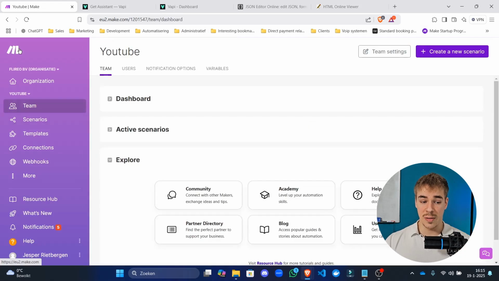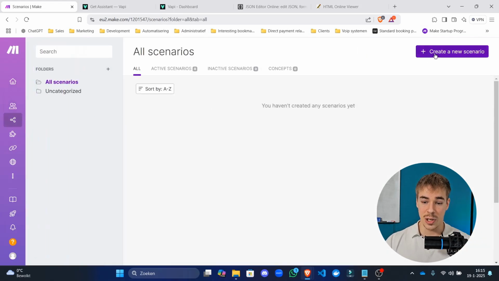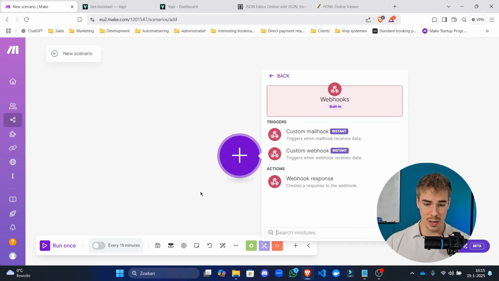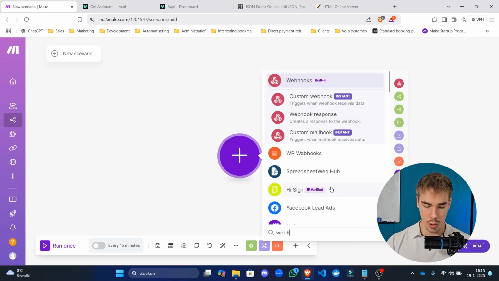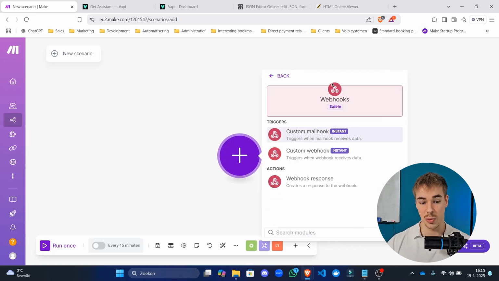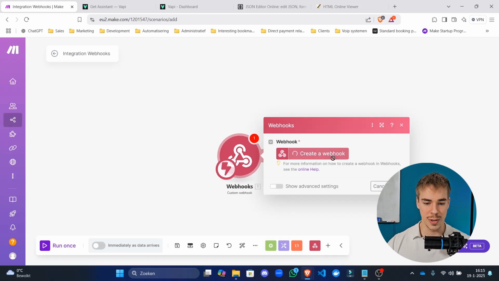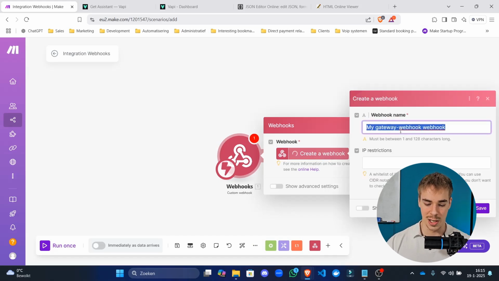So what you're going to see if you've made an account is you're going to see this. You can click scenarios. You're going to click create a new scenario. And then right here, you're going to type in webhook and then click webhooks and then a custom webhook. Many of you guys are already familiar with this. Just for the new guys, I'm making this a bit easier to understand.